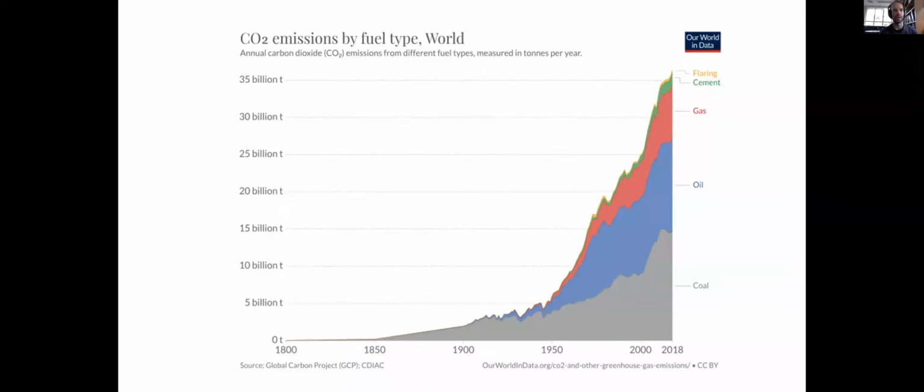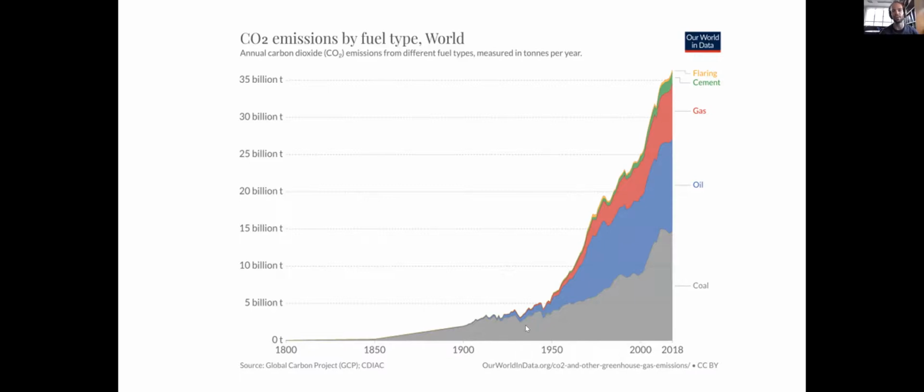This shows the carbon emissions, which is the main greenhouse gas, which causes climate change and global warming. These are the emissions that we've done since 1800. As you can see, it's climbed and climbed basically, and now we're up to 30 billion tons. Now, at first we were just burning coal, and this was for steam trains and for industry in the Industrial Revolution, mainly in Europe and the US.